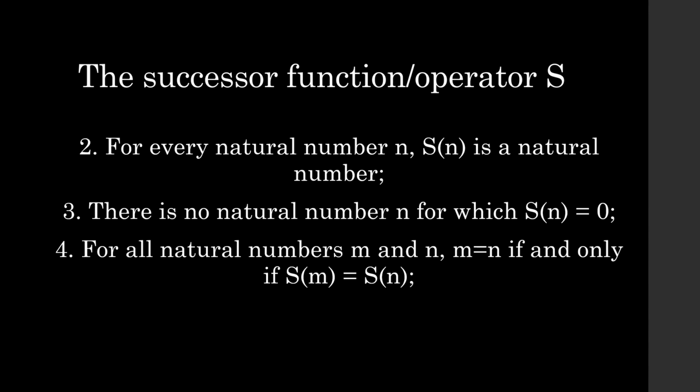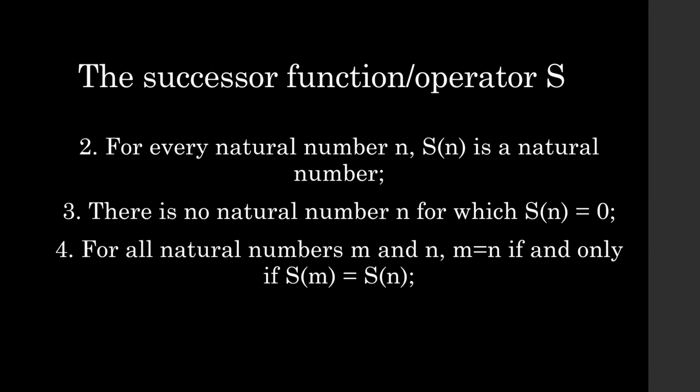So anyways, looking back, m equals n if and only if sm equals sn. That "if and only if" is a phrase you're going to see a lot, and sometimes it's easier to think of it as meaning that the two statements, m equals n and sm equals sn, are equivalent. That means they mean exactly the same thing. If I start with the statement s of m equals s of n, then I know that m equals n. But if I start with m equals n, then I also know that s of m is equal to s of n.